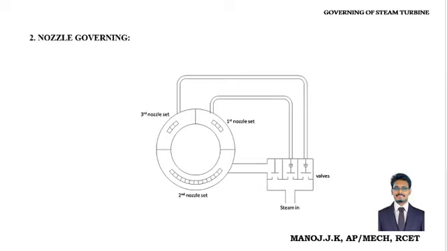So from three sets of nozzles, we obtain the kinetic energy, and it becomes mechanical energy through the turbine rotor. Now we are closing one set of nozzles, which has three or more nozzles. Now the kinetic energy given to the turbine is comparatively less. Therefore, the speed of the turbine gets reduced.